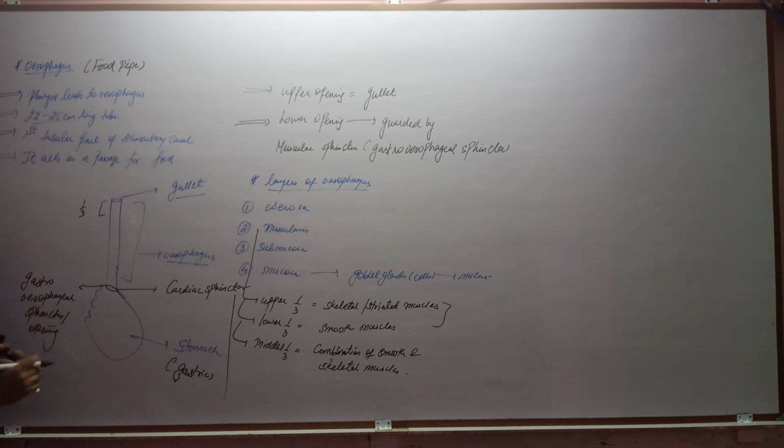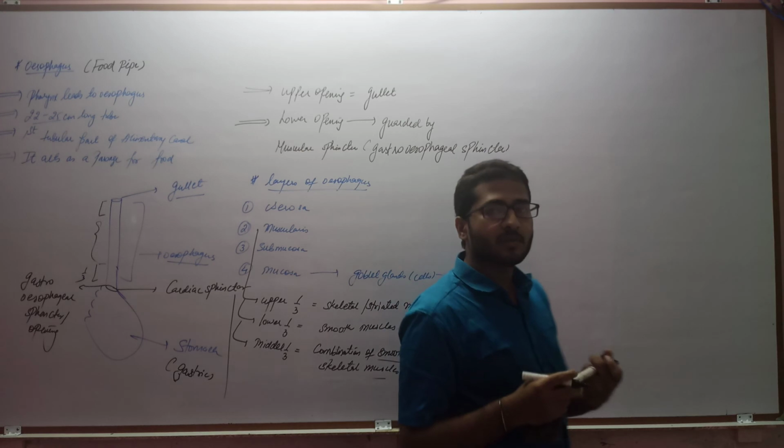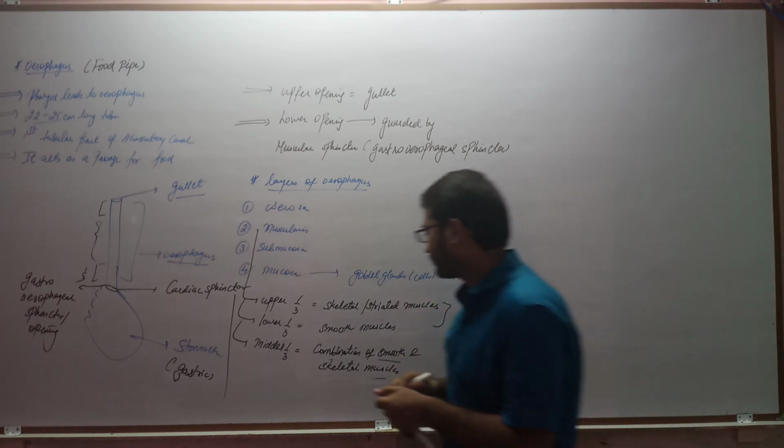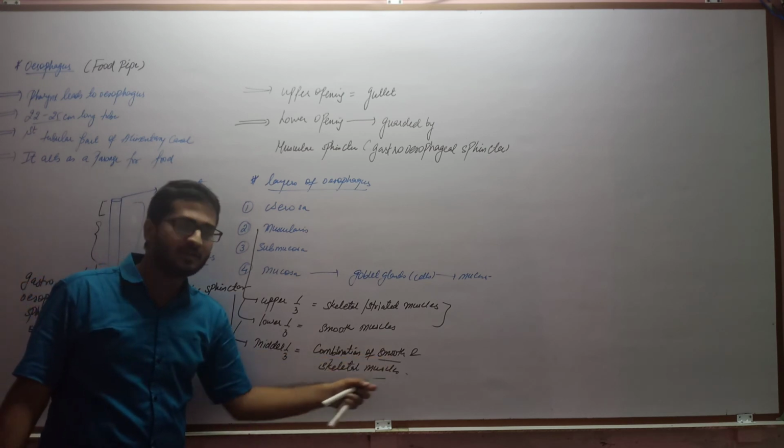This upper 1/3 portion is marked with the skeletal or striated muscles, and this lower region is again 1/3 portion which contains smooth muscles, and the middle 1/3 portion is a combination of smooth as well as skeletal muscles.